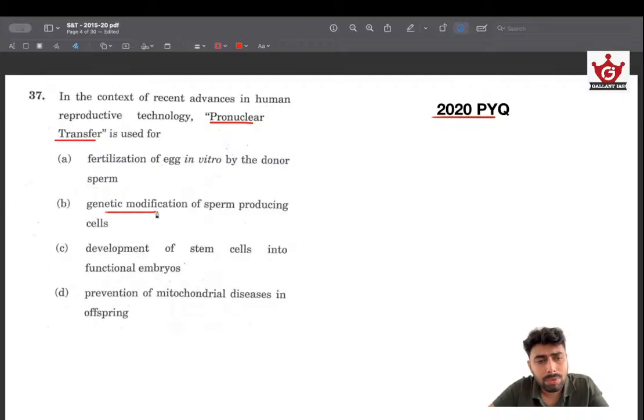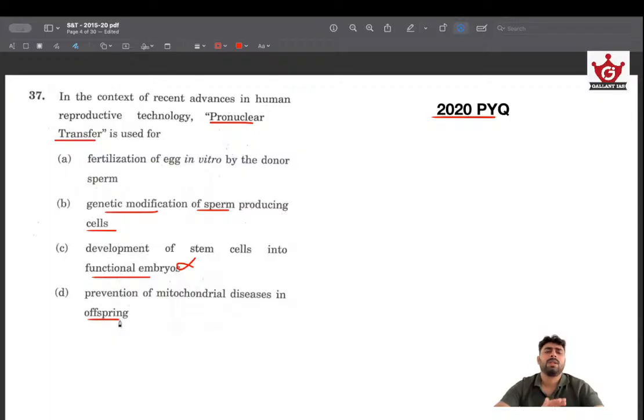Then genetic modification of sperm producing cells. Okay, maybe development of stem cells into functional embryos. Developing stem cells into functional embryos and nucleus, that's not really something that we usually do, or it's not something that is connected to nucleus. So this option can be wrong. Prevention of mitochondrial diseases in offspring.